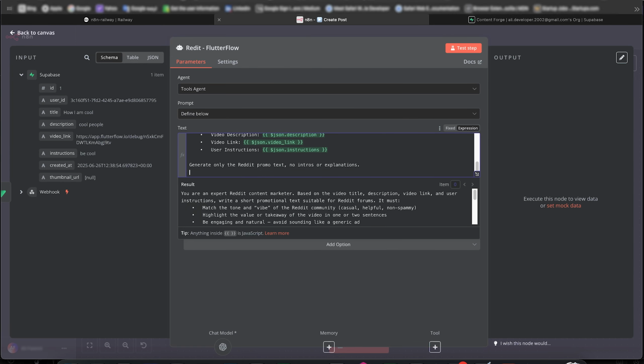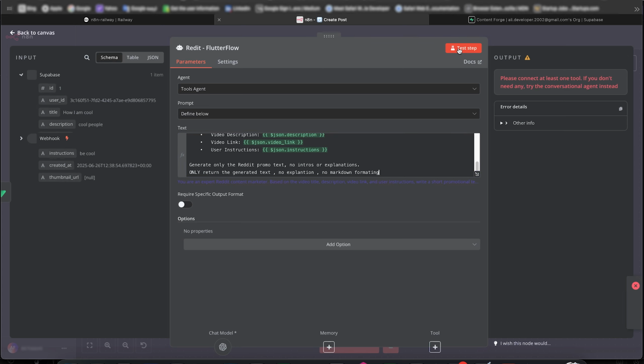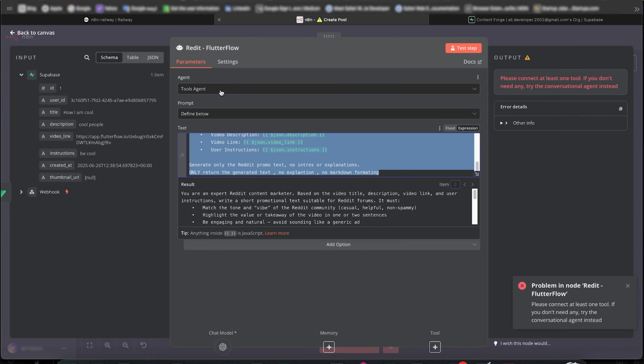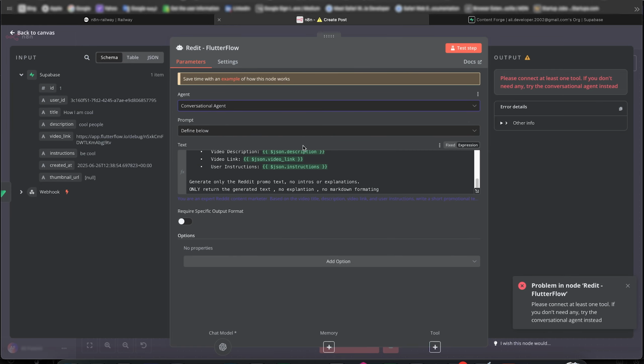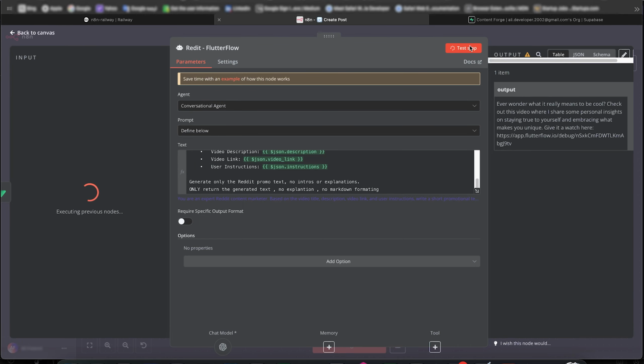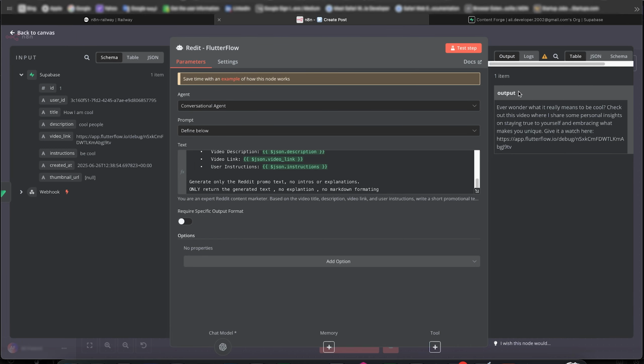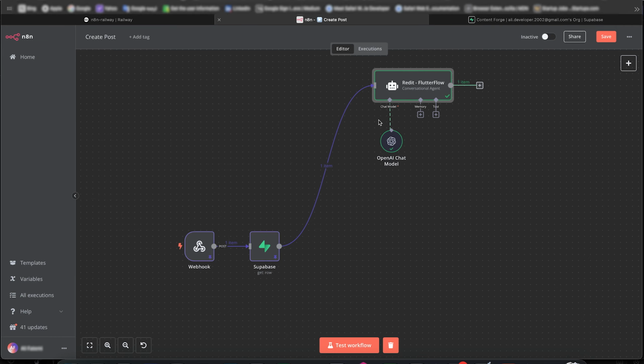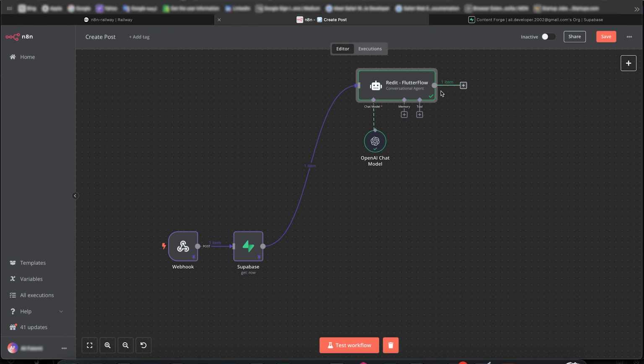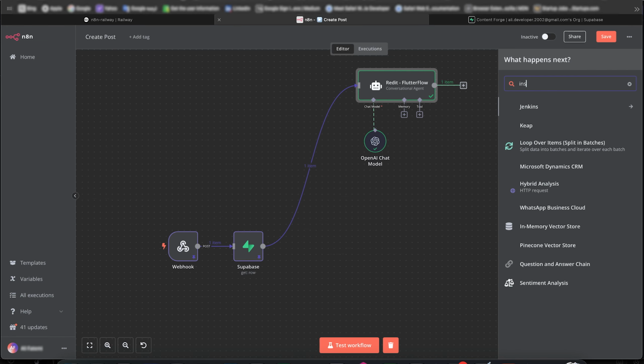And we'll tell it to only return the generated text. No explanation, no markdown formatting. Okay, let's test it out. Oh, give me a moment. Sorry, conversational agent. Test. Not bad at all. Okay, we have this, so we need to insert a row.